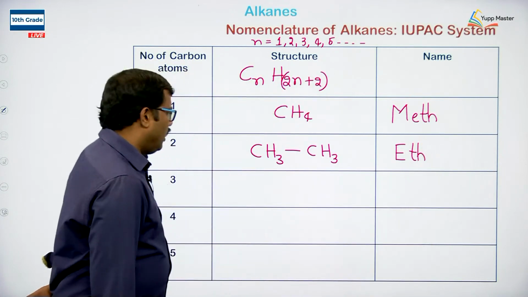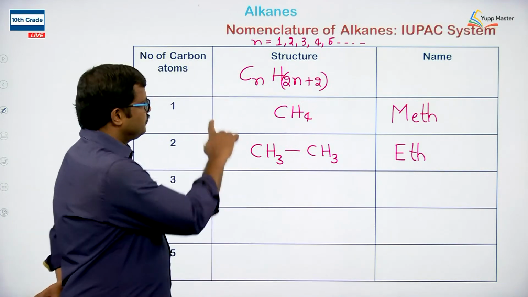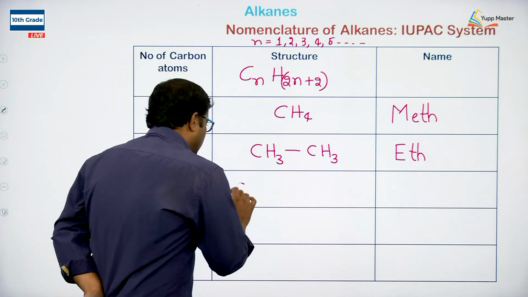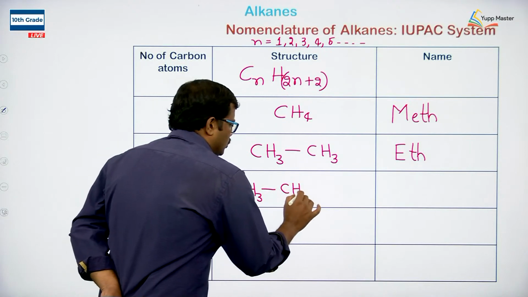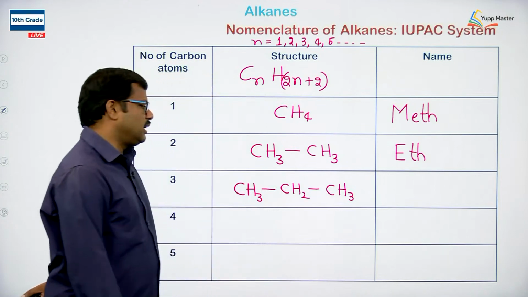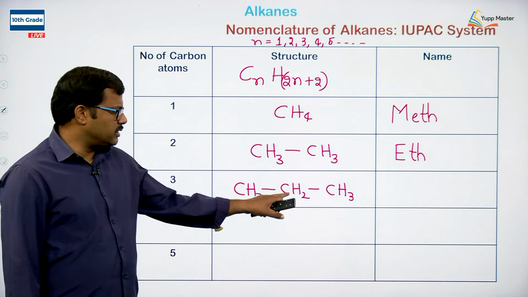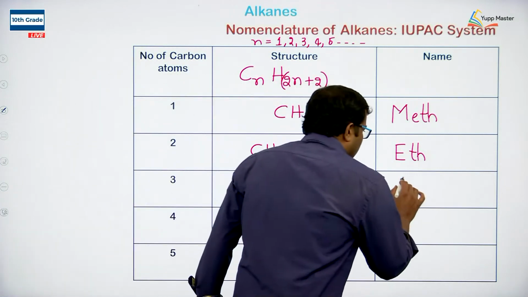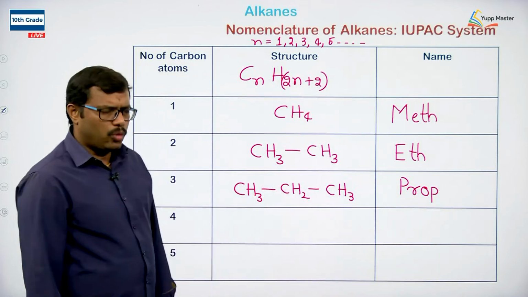And when n equals 3, C3H8, which I can write as CH3, CH2, CH3. So one CH2 is present between 2 CH3 groups. Here we write it as prop, so the root word is prop.